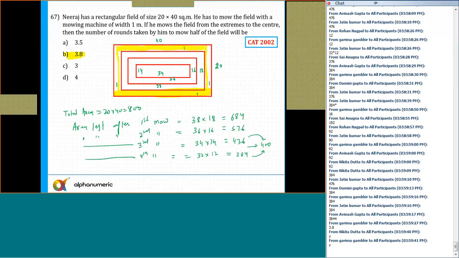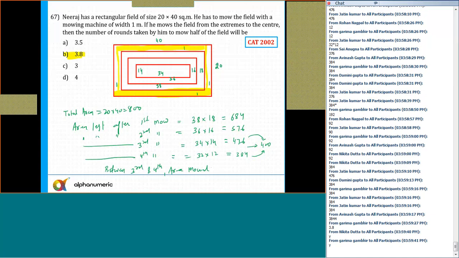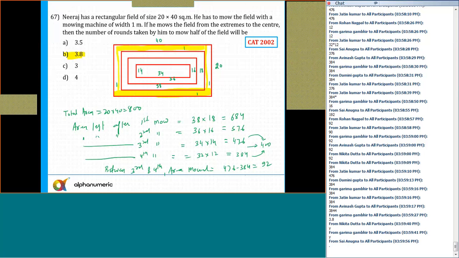Okay. Otherwise, what I'll do, between the 3rd and 4th, how much area is covered? So I can say the area covered will be equal to how much? That will be equal to 476 minus 384, which will be equal to 92 units. Yes or no? That will be equal to 92 units.